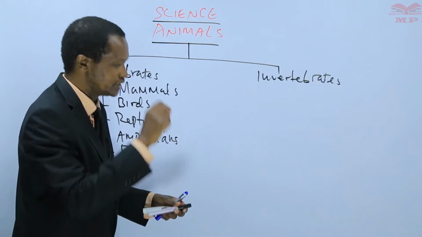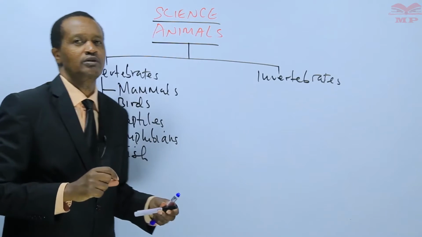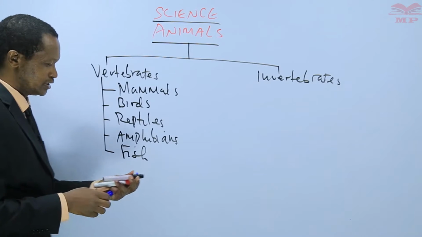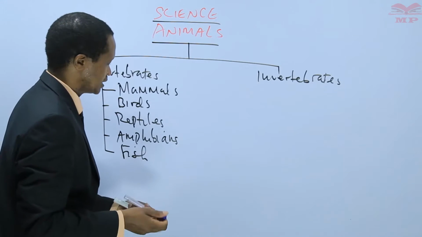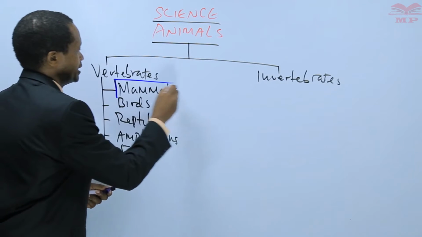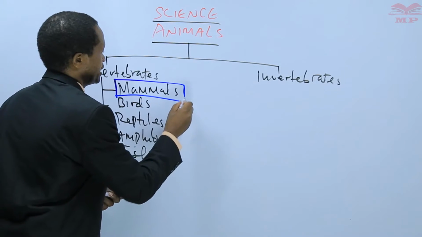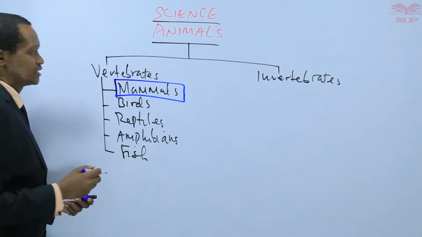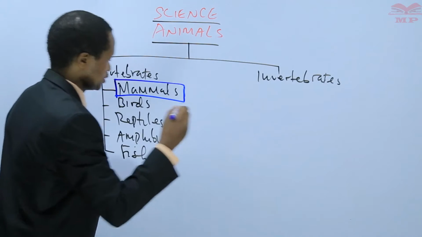In our today's lesson, learners, we want to look at the different classification of mammals and the characteristics of mammals.